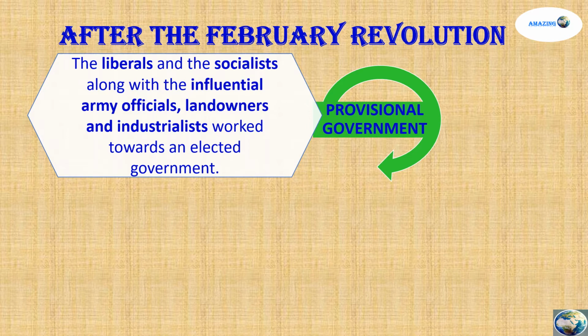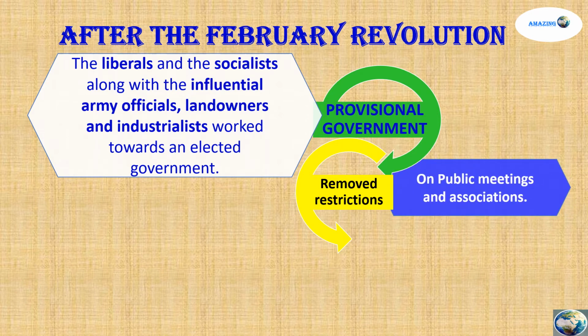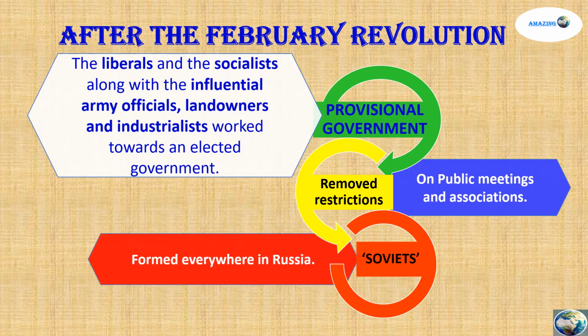But the changes they brought were that they removed restrictions, especially on public meetings and associations. And as a result, we see that a large number of Soviets were formed everywhere in Russia. Though they might not have been as organized as the Petrograd Soviet, Soviets were being created all over Russia after the February Revolution of 1917.